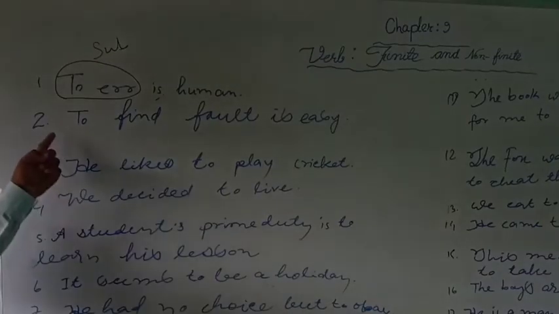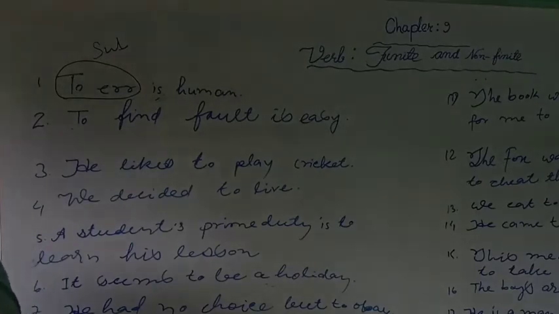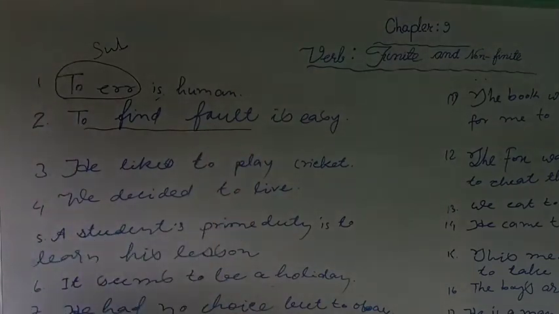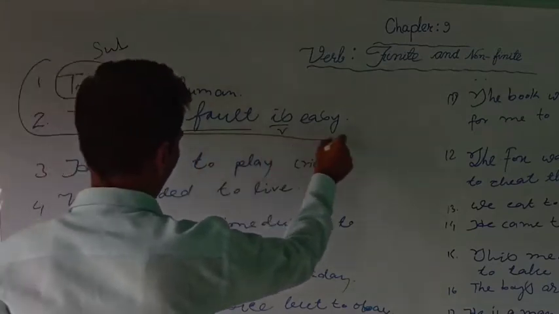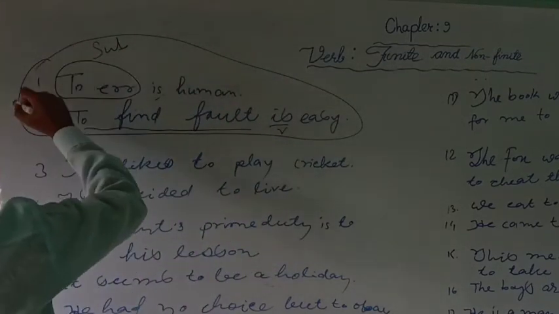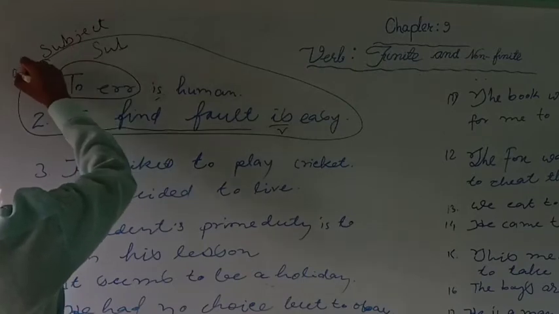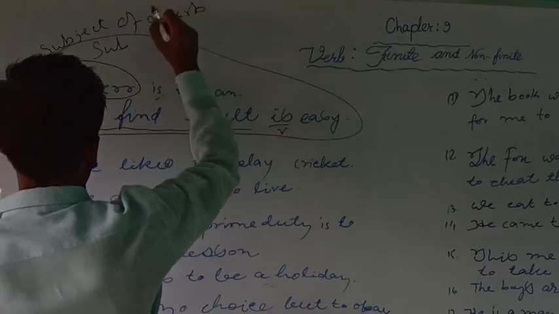Now in the second sentence also you see: To find fault is easy. Here "to find fault" is also the subject of the verb is. So what we learned is that an infinitive can be used as the subject of a verb.